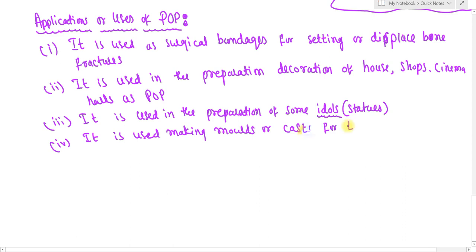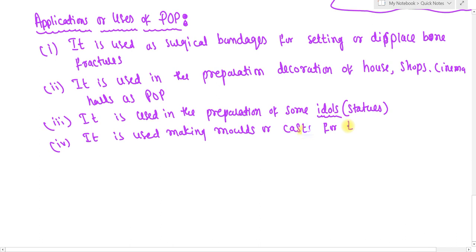They have two hollow structures like that of a peacock. In them they fill POP, and after drying they remove the outer layer, which is made up of POP, and we get two parts. Supposing we have a ball, first prepared with a mold.